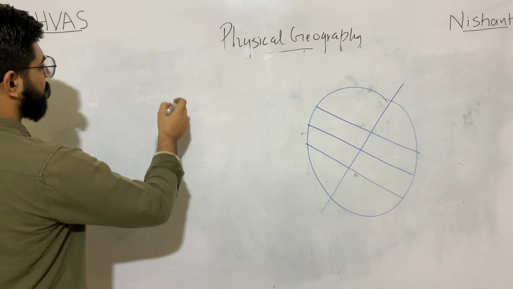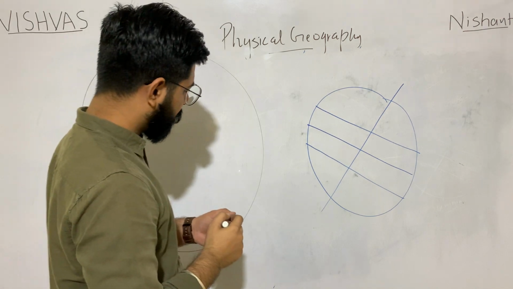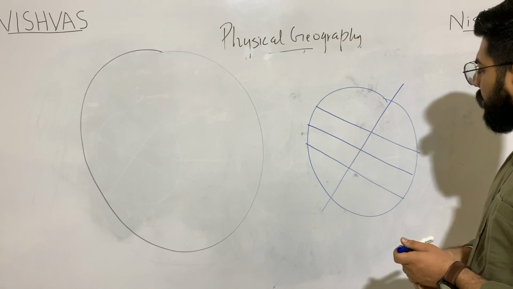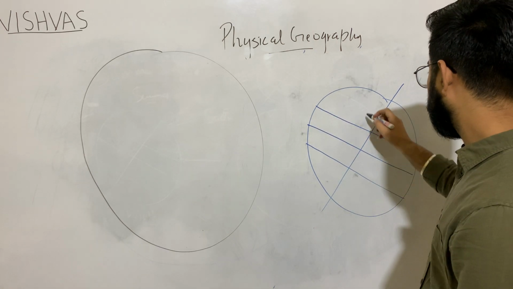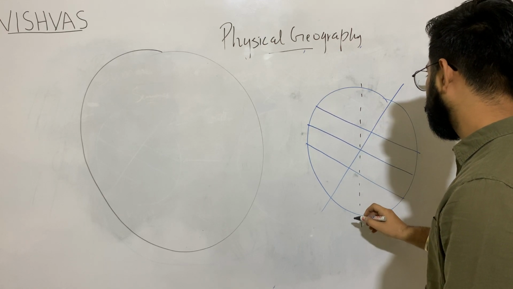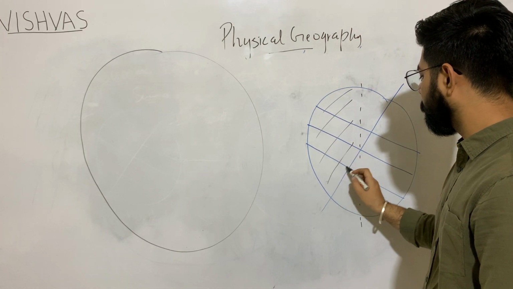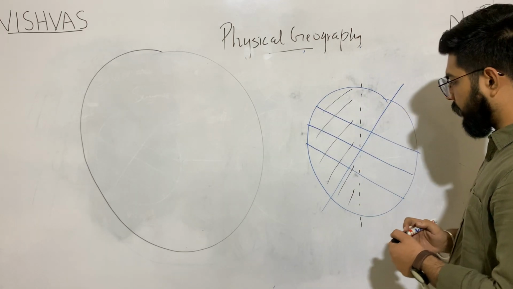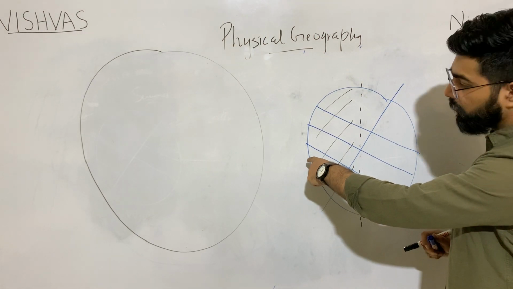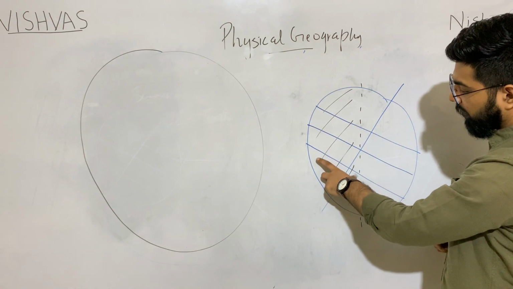Here we have our sun. So if you observe it, the light will fall in this region. It will be day over here. Now look at this region. As we know, this is the condition of winter solstice. It means the sunlight is directly over Capricorn. Look at the Capricorn.